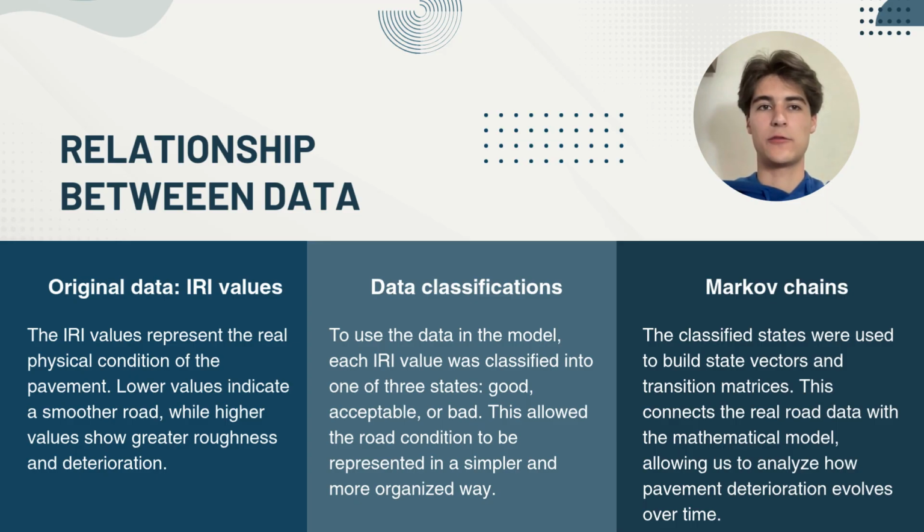The IRI values represent the real physical condition of the pavement. Lower IRI values mean the road is smoother and in better condition, while higher values indicate more roughness and deterioration. To connect this data with the mathematical model, the IRI values were classified into three states. These states made it possible to summarize the condition of a road using vectors. Then the transition matrix was created from the changes between states over time. In this way, the real road data were transformed into probabilities that describe how the pavement condition changes.